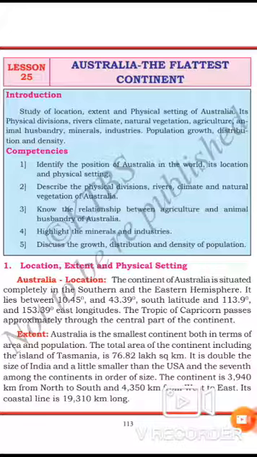So this Central Lowlands is divided into three basins. The first basin is the Murray-Darling Basin, the second is the Lake Eyre Basin, and the third one is the Carpentaria Lowlands. These are the three important basins of the Central Lowlands of Australia.